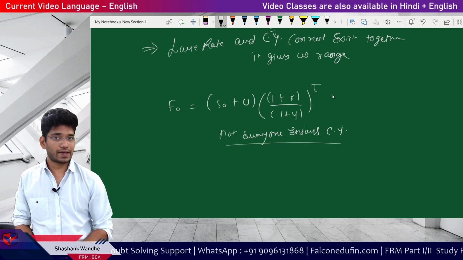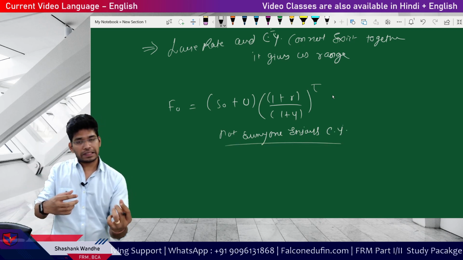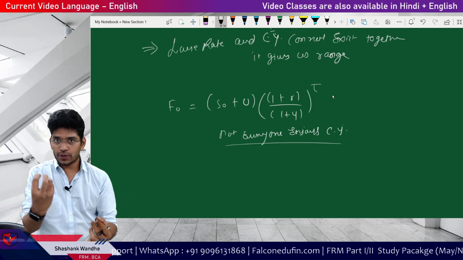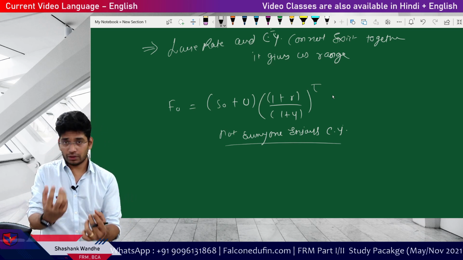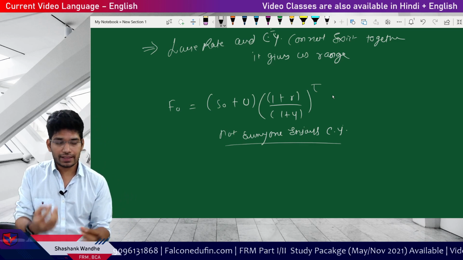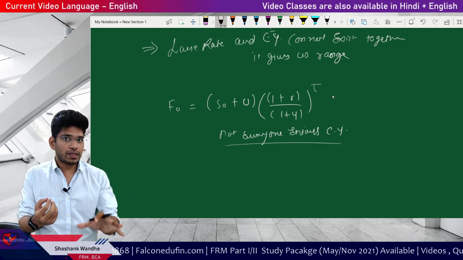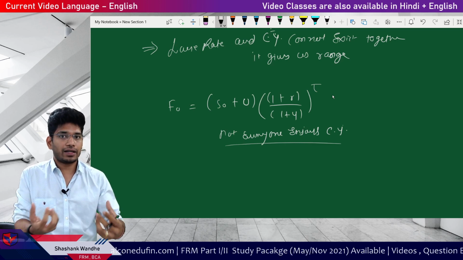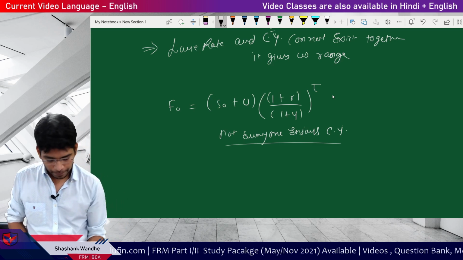Not everyone enjoys the convenience yield, and convenience yield is a reducing factor which reduces the forward price, right? So because convenience yield reduces the forward prices, for some traders the convenience yield does not exist at all.